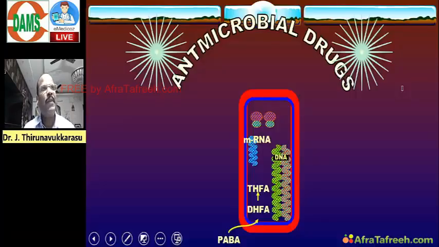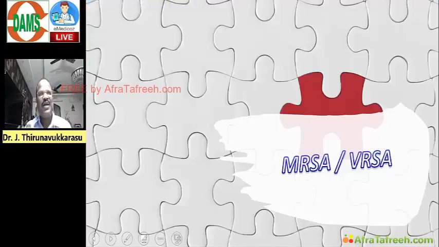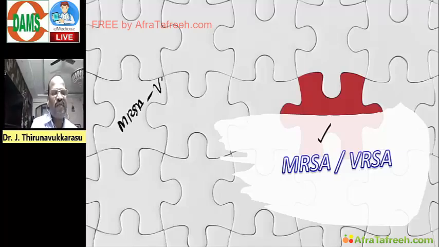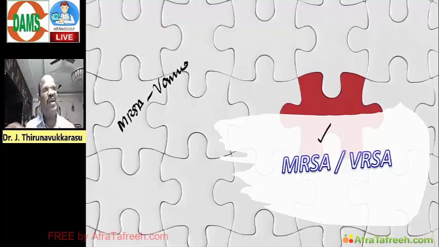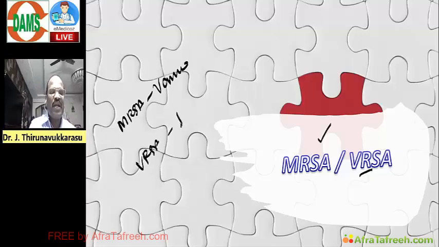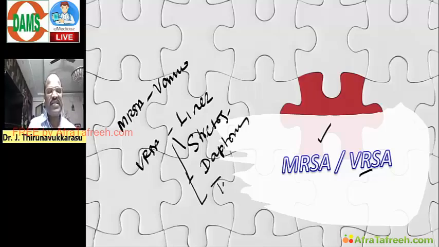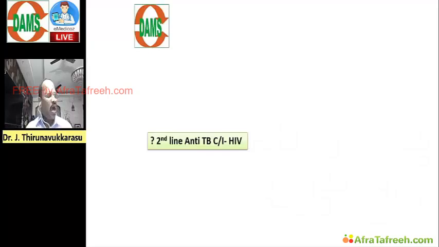Next, coming to antimicrobials. Here, drugs useful for treatment of MRSA, VRSA. Look here. For MRSA, you know the drug of choice will be vancomycin. But today vancomycin has also developed resistance. So for VRSA, we have a lot of drugs, like linezolid, streptogramin, and then daptomycin, and then tigecycline. All these are given in detailed class notes. You must revise. Okay.